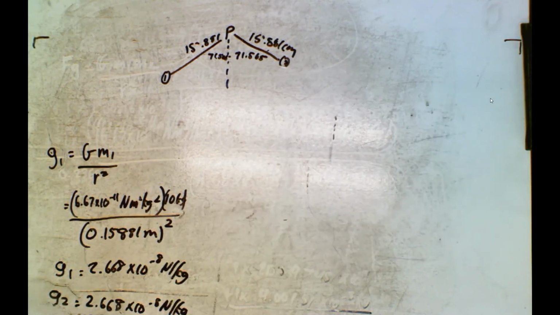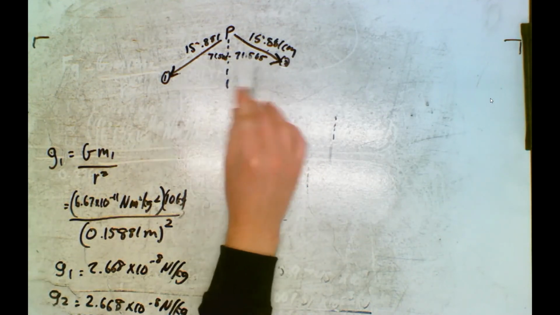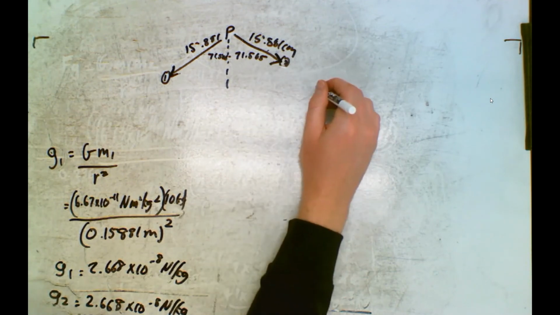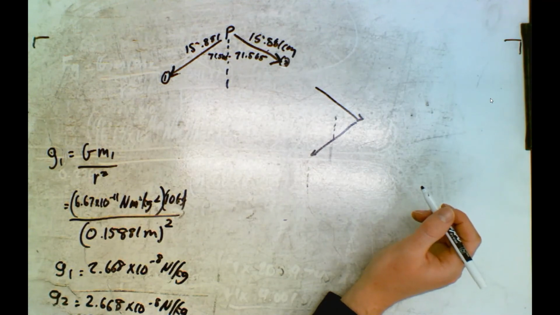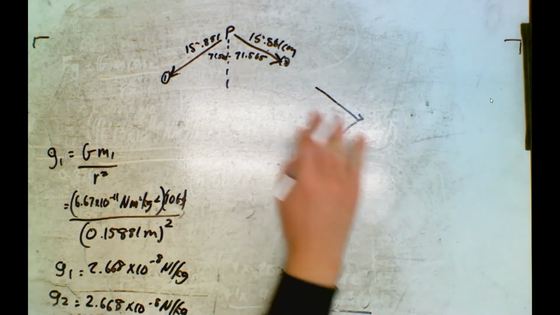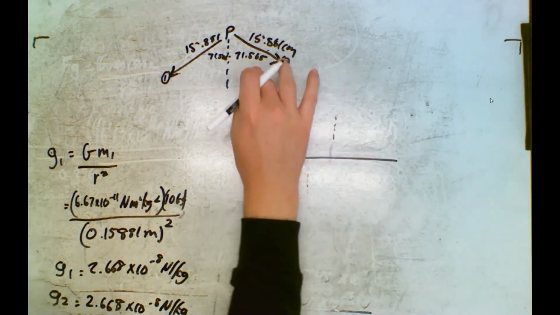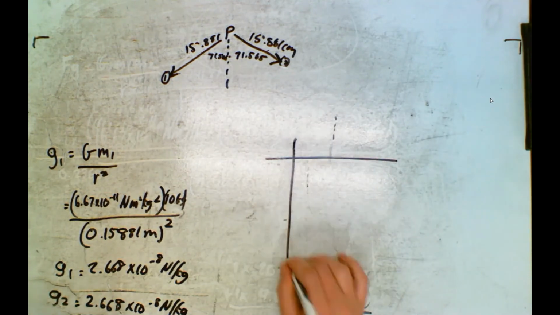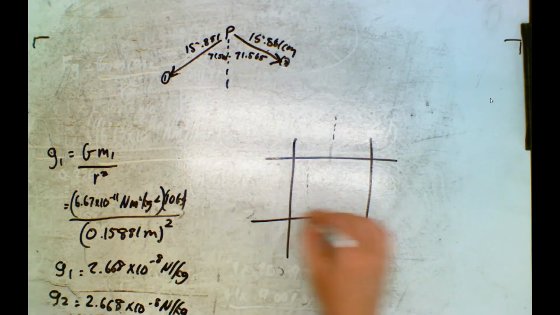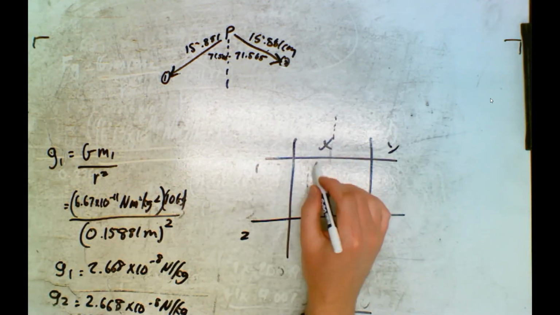What we're doing is kind of like a free body diagram, but only for fields. So when we have these two fields going that way, we have two vectors going that way like that. We can do a tip to tail like that, or we can do an RCS chart, because then they're not going to make a right angle triangle, or maybe actually they probably will, but I'm just going to do an RCS chart to remind us of how to do an RCS chart. So this is X, this is Y, this is vector 1, vector 2.